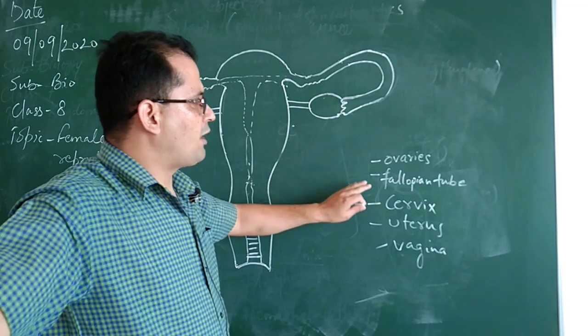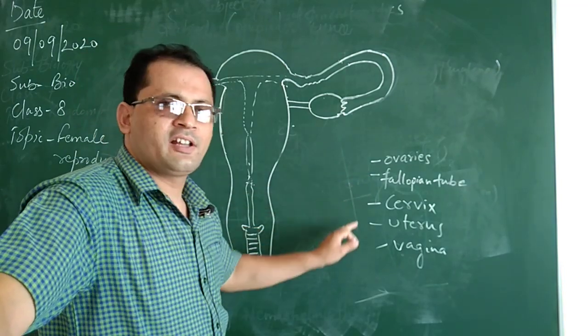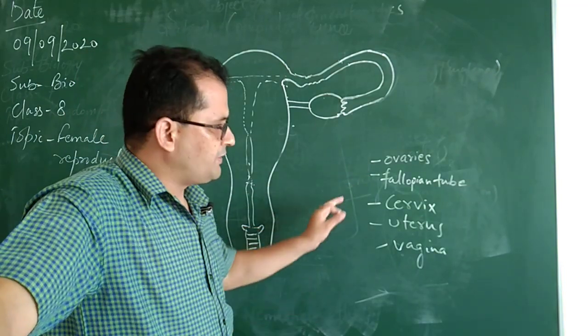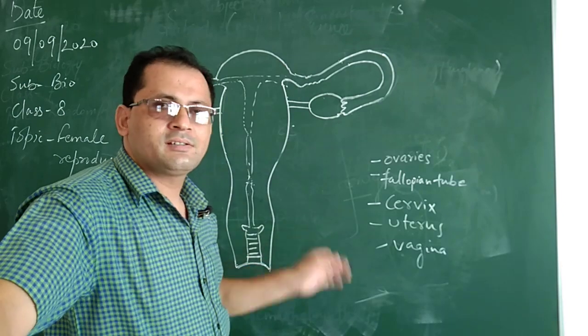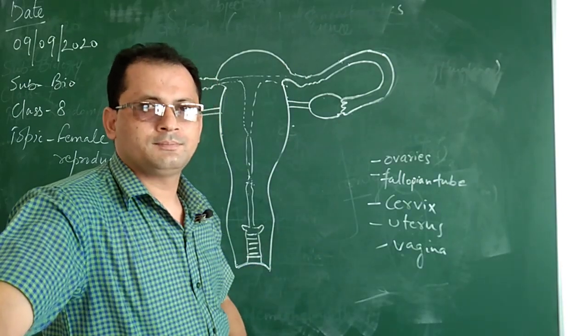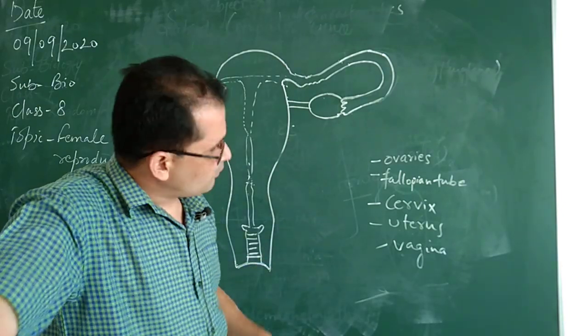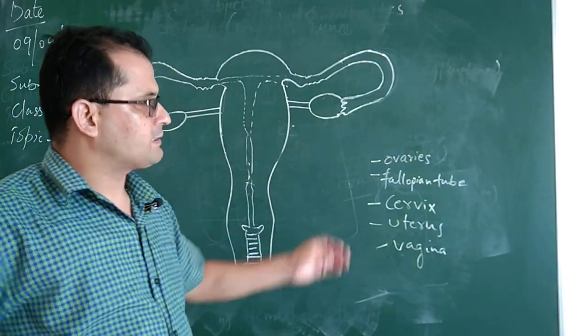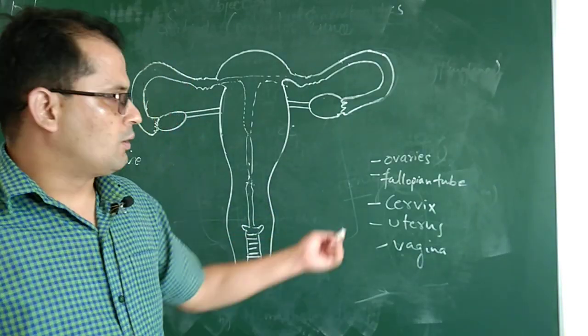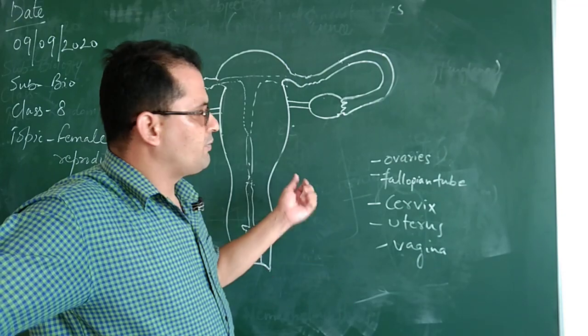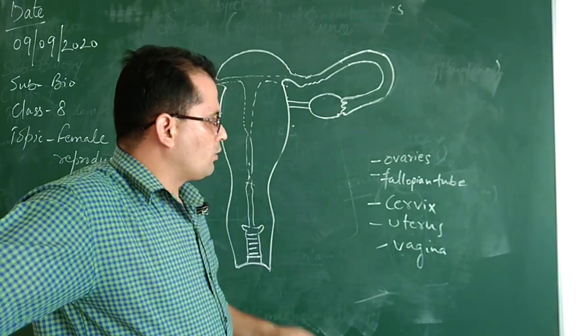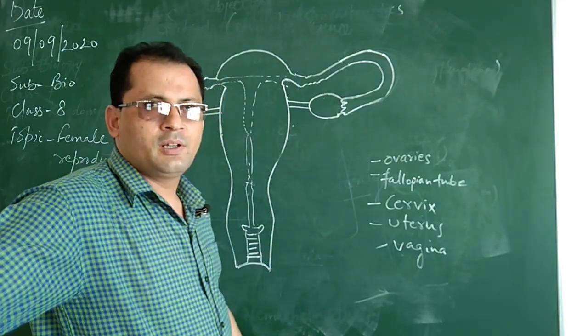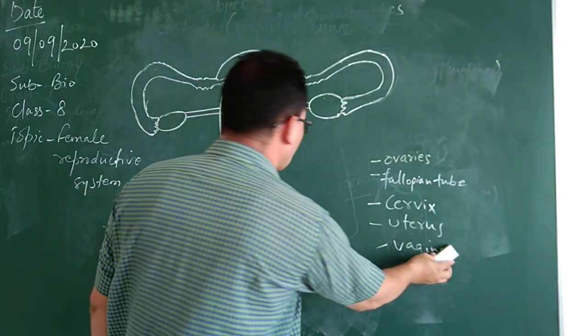So ovaries, fallopian tube, uterus, cervix and vagina, these comprise the female reproductive organs. One by one we are going to discuss the role of these parts in the female reproductive system, and also we are going to label this female reproductive system.